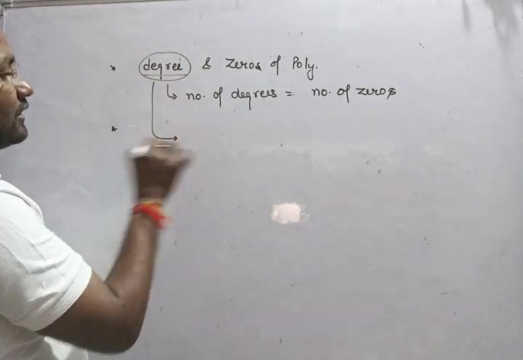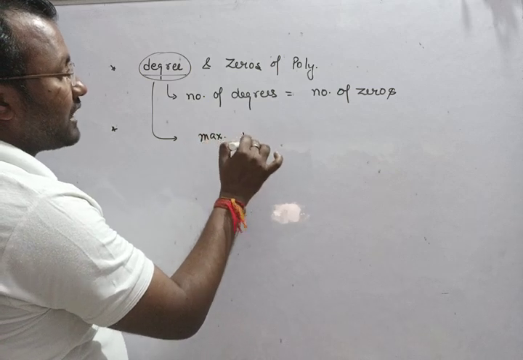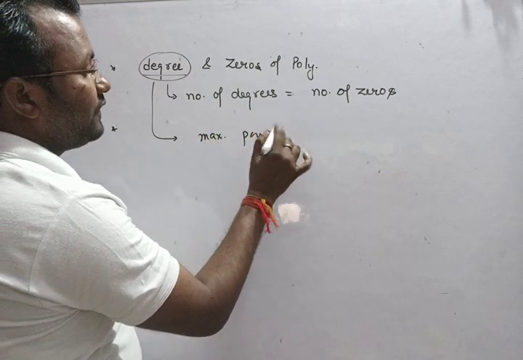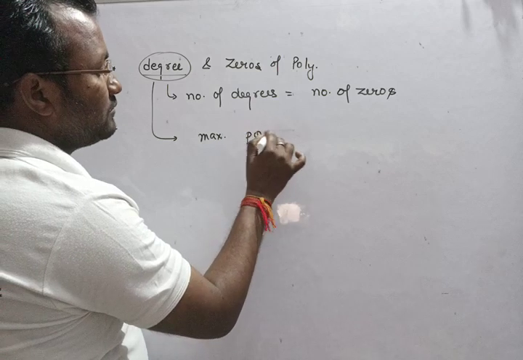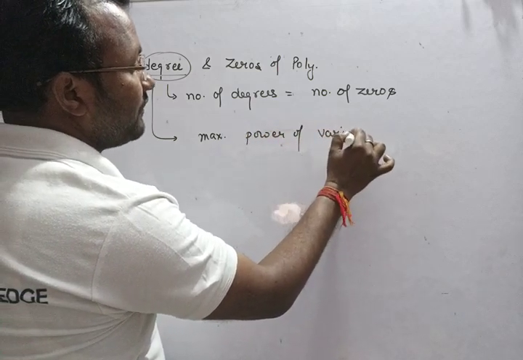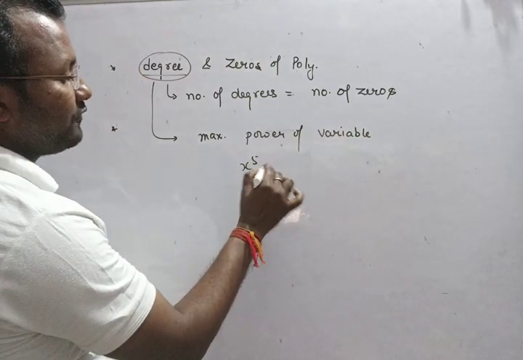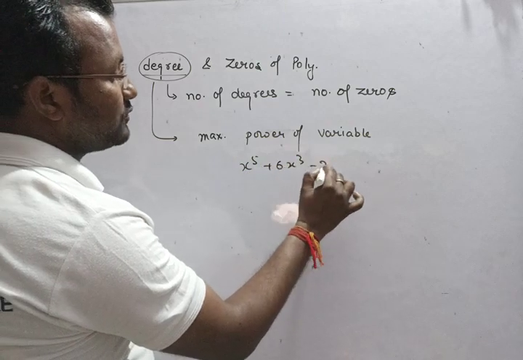So I gave her an example about the degree: the maximum exponent or the maximum power of the variable in the given algebraic expression. For example, x power 5 plus 6x cube minus 2x.